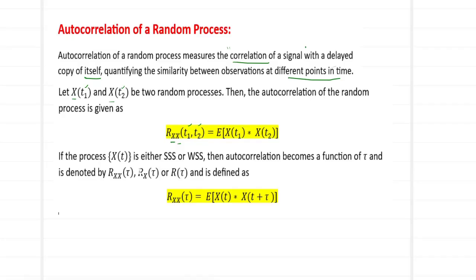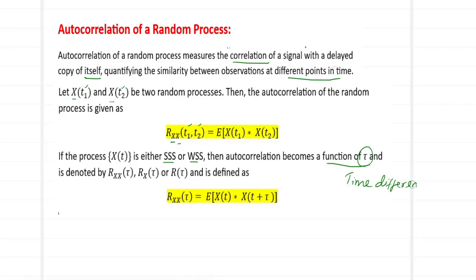In case the random process is either a strict sense stationary process or a wide sense stationary process, we have seen in our prior videos on random processes that a process is WSS if its mean is a constant and its autocorrelation is a function of tau. So for a WSS or SSS process, the autocorrelation is a function of tau. What does tau mean? Tau is nothing but the time difference.